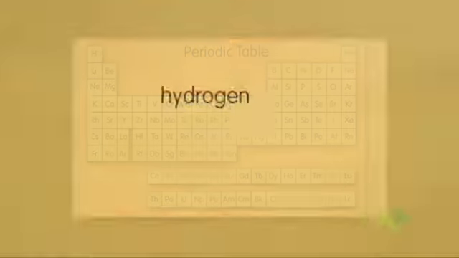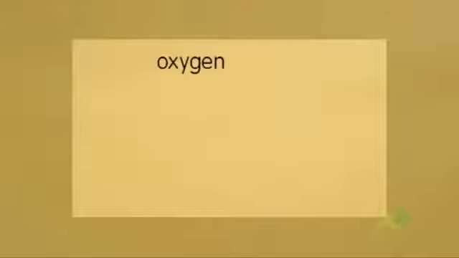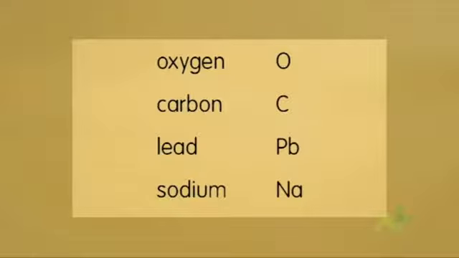Here are some of them. Hydrogen is H, but helium is He. Notice that with abbreviations of elements, the first letter is always a capital and the others are always small. See if you can guess these ones. Oxygen, that's O, and carbon is C, but they're not always that easy. Lead is Pb, and sodium is Na.